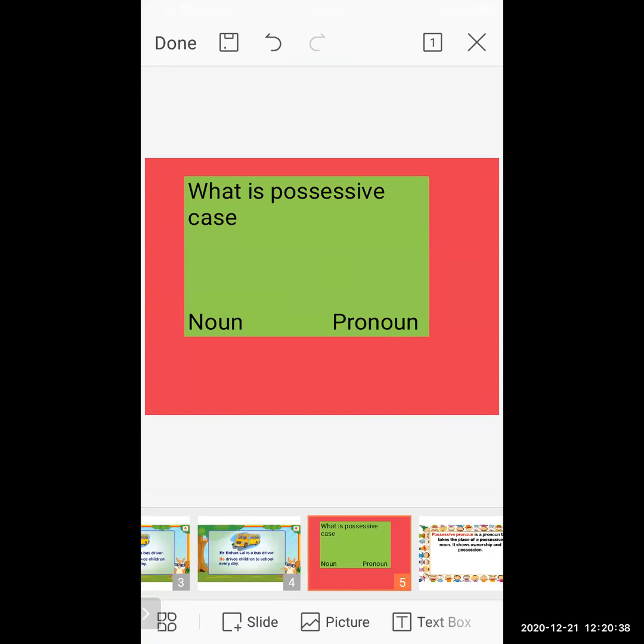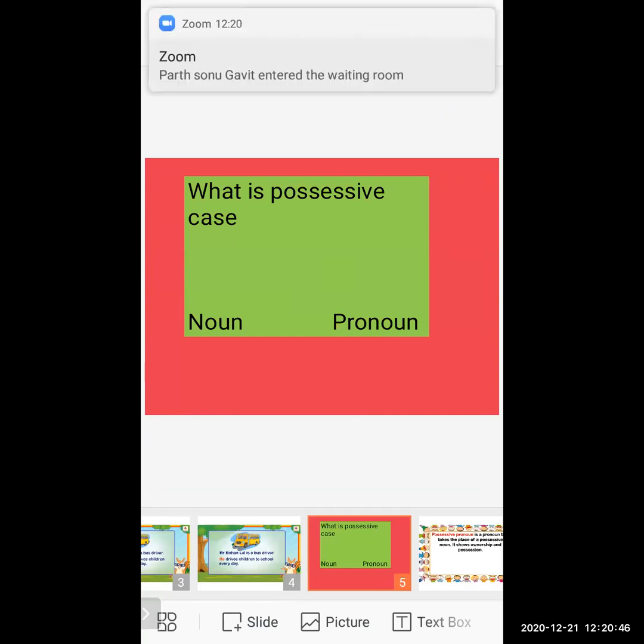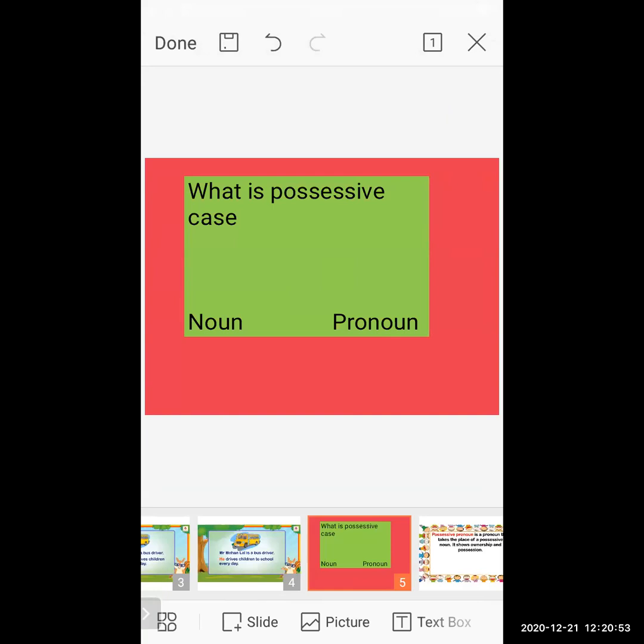A noun can change from a simple person, place, or thing to a particular person, place, or thing that owns something. There are a few different ways to form the possessive of a noun.